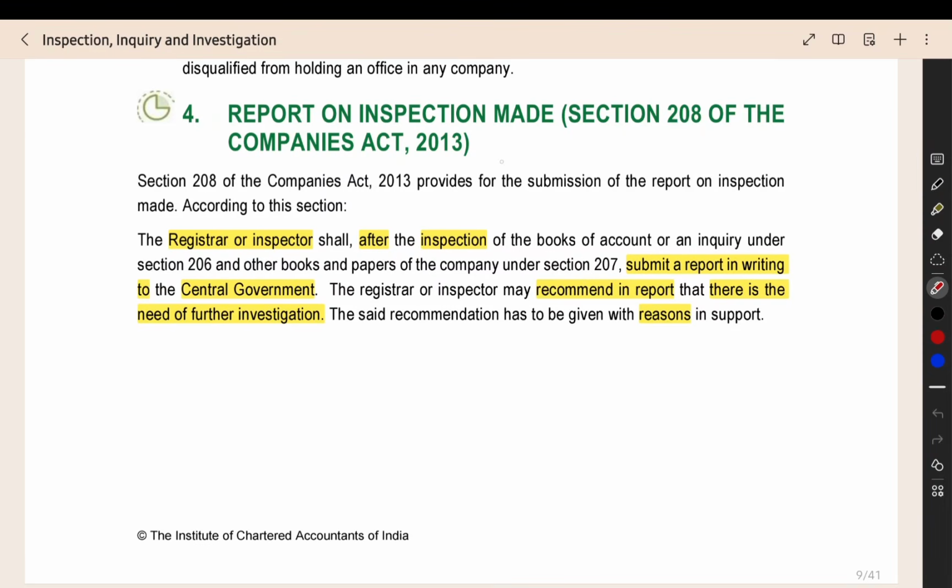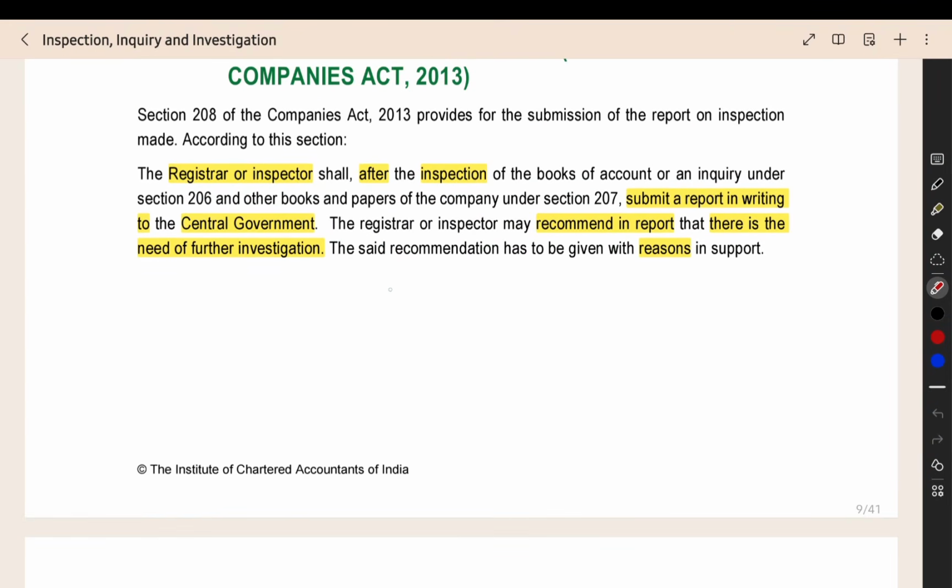The next section is section number 208. Here, whatever inspection you did, you examined all the books and documents, you verified it, you tried to reconcile it, everything you did the inspection. After that, you have to give the outcome. Outcome is in the form of a report. Like for audit, we do an audit report. In the same manner, for this inspection, we have to create an inspection report. It will be created by the inspector or the ROC.